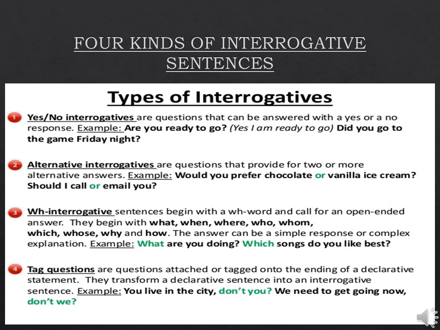Okay. Tag questions, students, these are the questions that are formed by adding an interrogative tag, or you can say question tag, at the end of the declarative or the imperative statement. For example, the example given here: you live in the city. So students, keep this in mind, we always need to go with the subject.